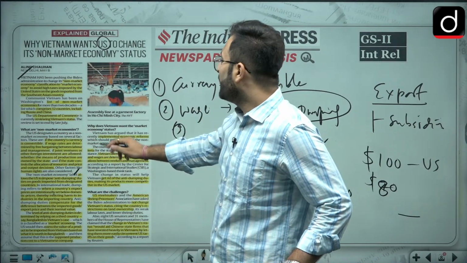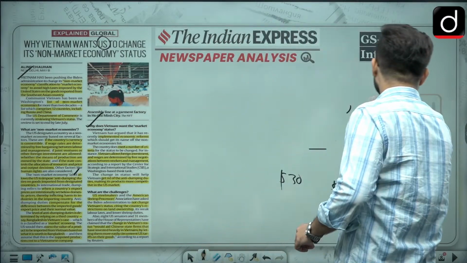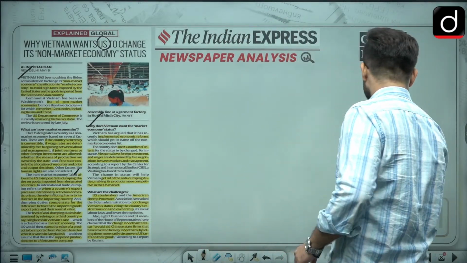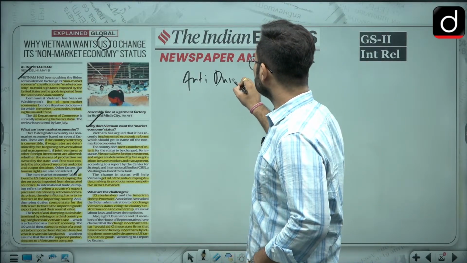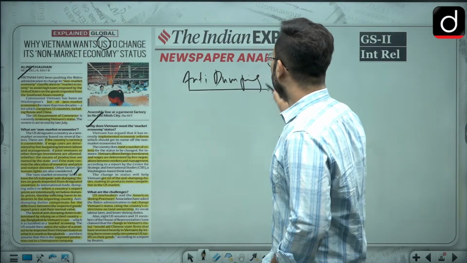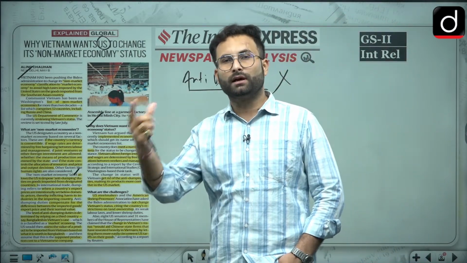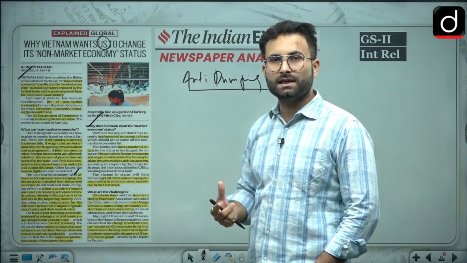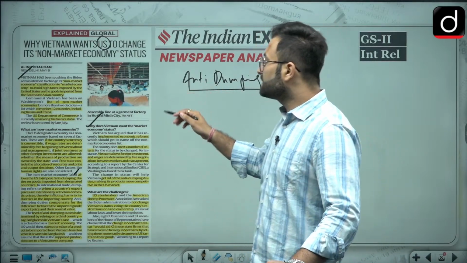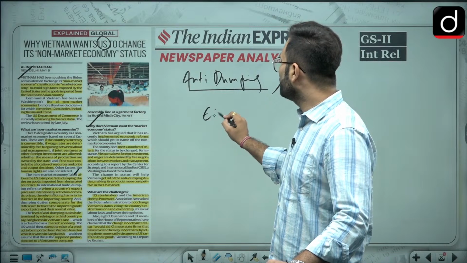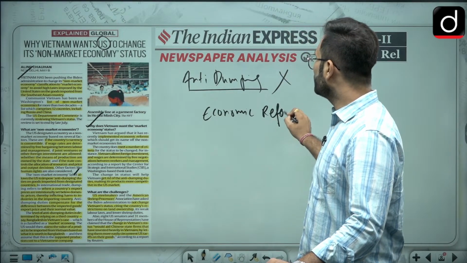Now, why does Vietnam want this market economy status? When we are talking about market economy status, these anti-dumping duties will be removed. So Vietnam wants these anti-dumping duties removed so that they can trade with the USA and their exports can be more competitive over there. And why are they saying that? They have said that we have gone for the economic reforms.